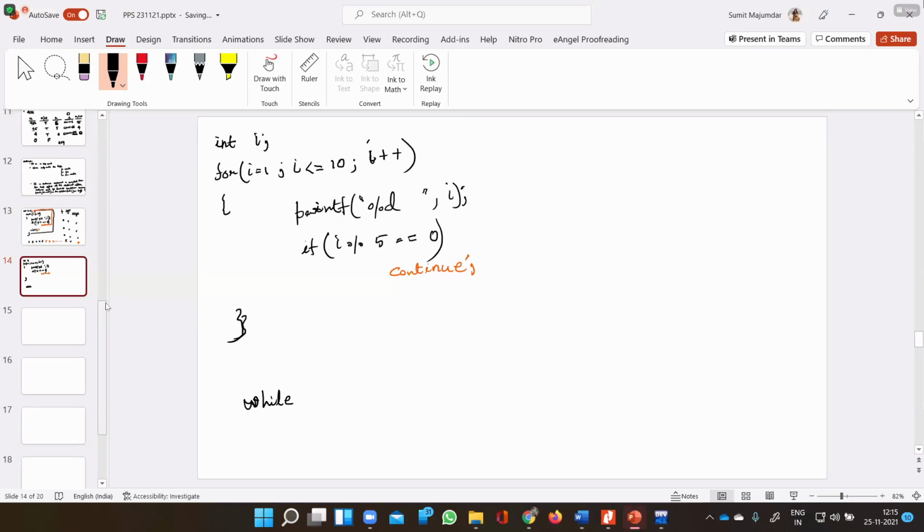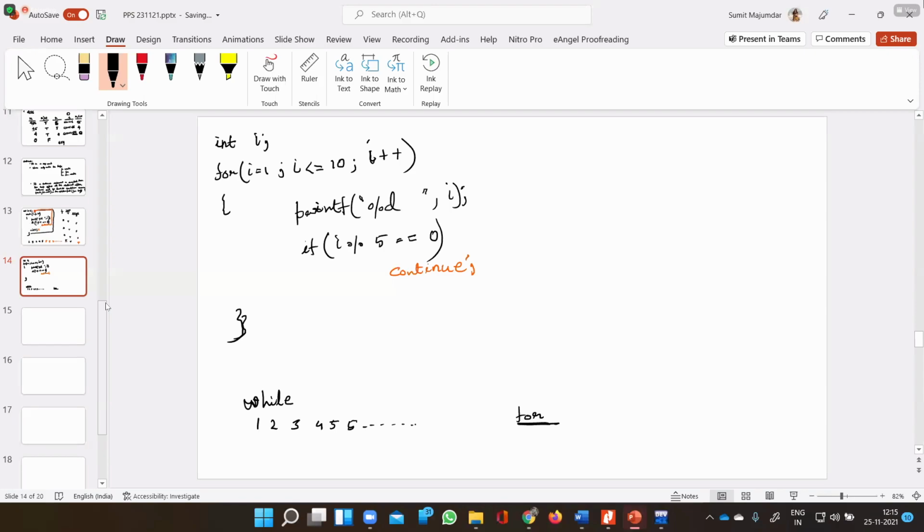The while output was 1, 2, 3, 4, 5, 5, and it will continue infinitely. What will be the for output? If there is a similar output, then the two loops are equivalent, else they are not.